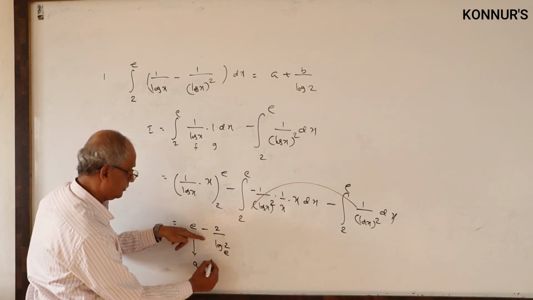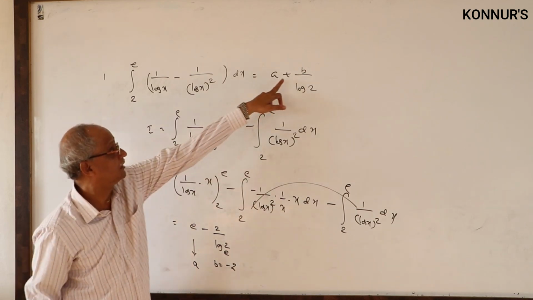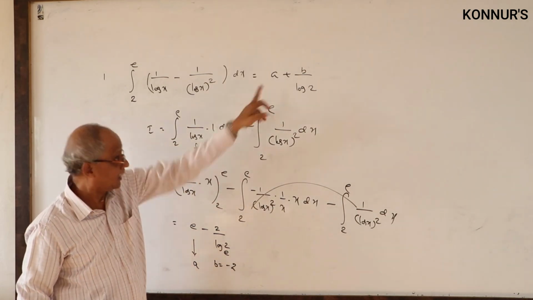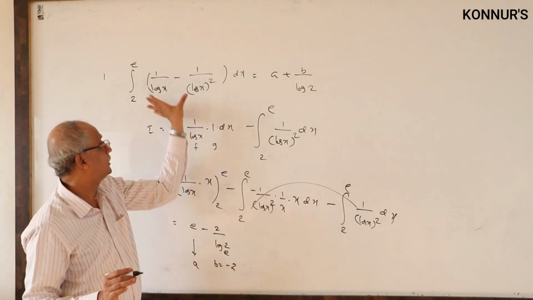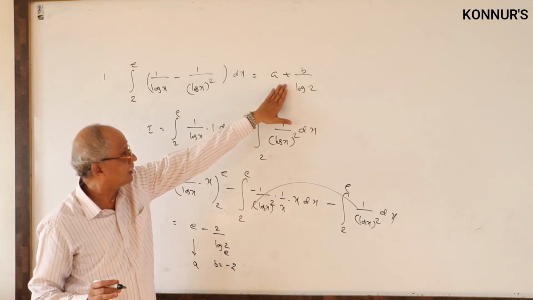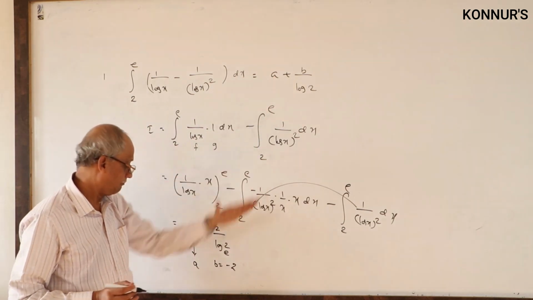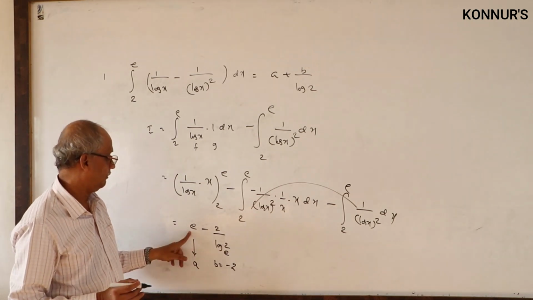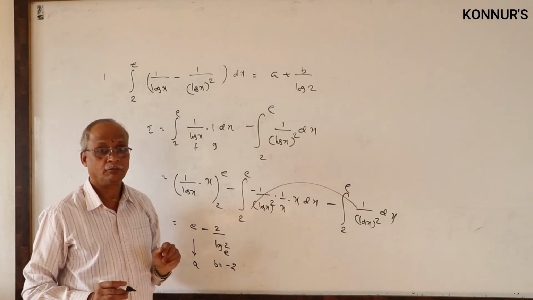Then what is the value of b? Minus 2. He is writing plus. If they write minus here, b will be 2. So be careful when you read the question, and be careful about what answer they give. According to options A, B, C, D, comparing, A value is e, and b must be minus 2 since it is in the denominator.